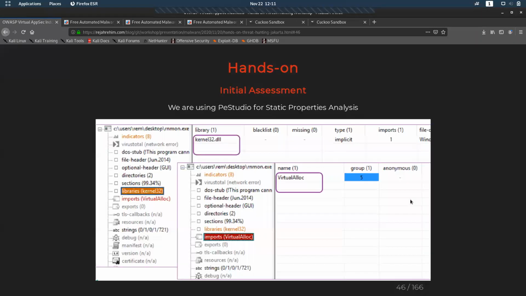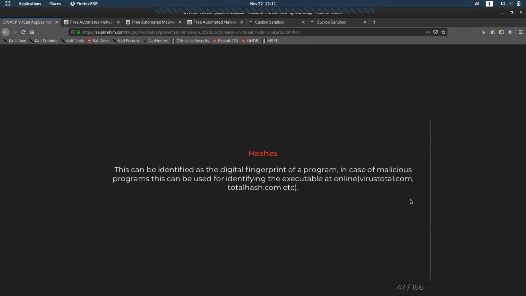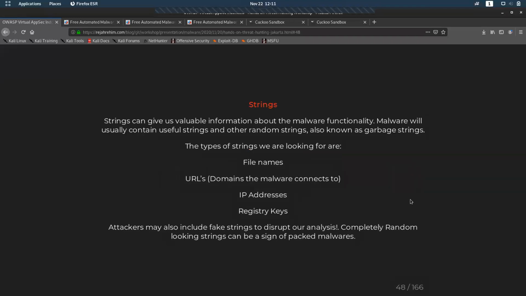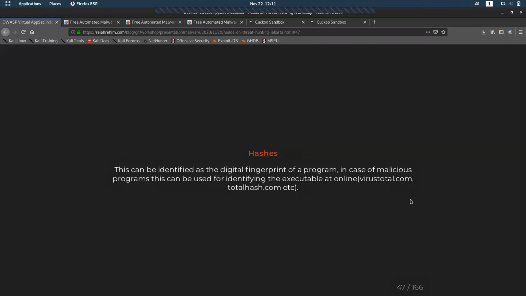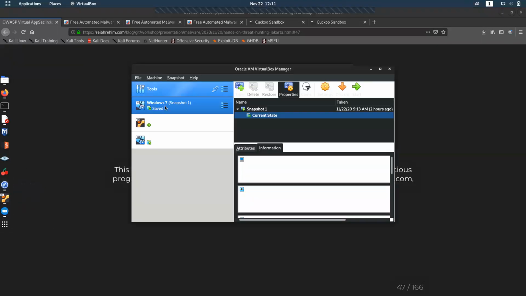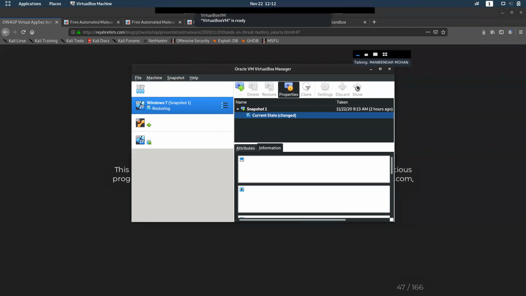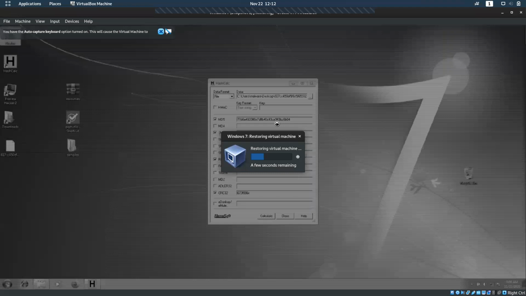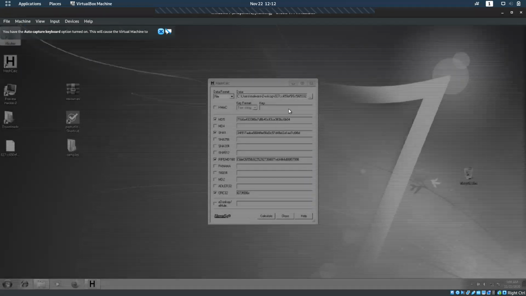So we'll move on to a little hands-on. What I'm going to do is open up a Windows machine. I'll give a small quick walkthrough of how to set up a lab. Before that, I'll show you a quick review of what we are going to do.